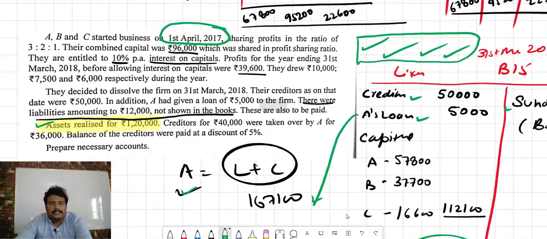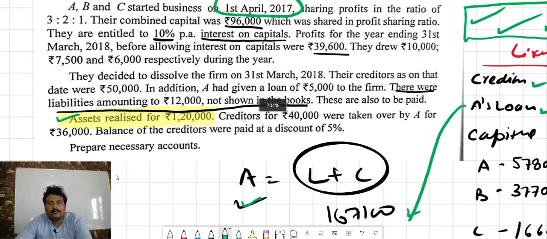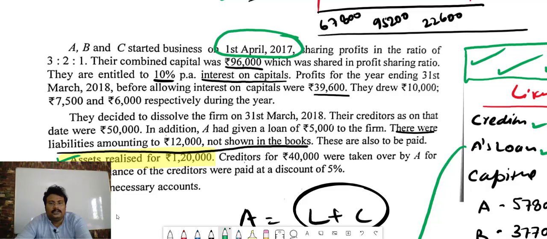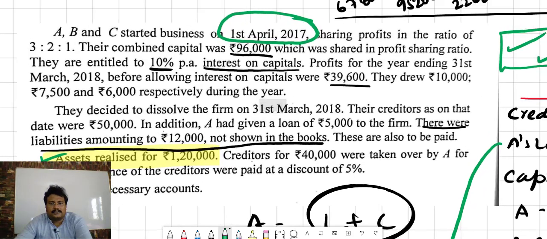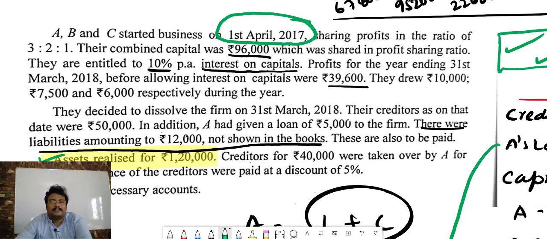So please take a screenshot of this question and do the practice. Okay. Prepare balance sheet, prepare partner's capital and all. So now in the series we will go to solve one particular question where we have to pass the journal entry. That is also a very good question. Question of last year 2019. So how can we solve that?